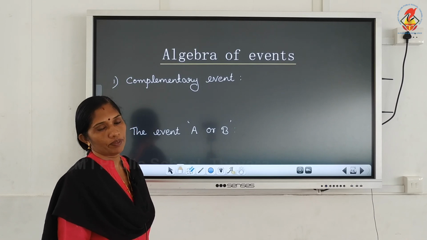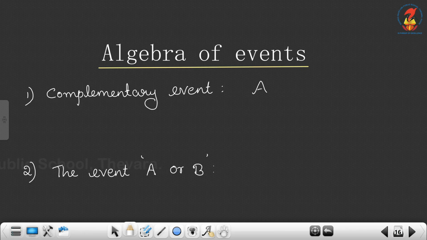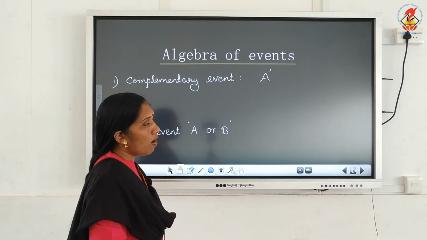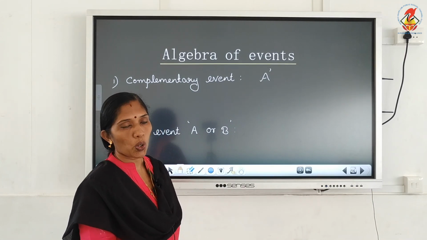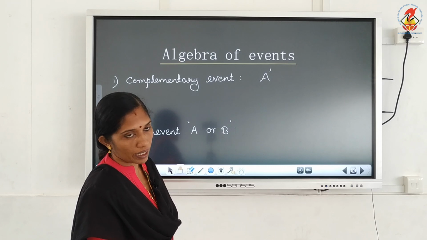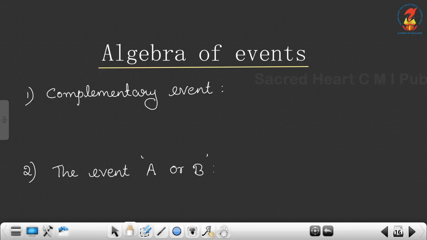Complementary event. Complementary event means to every event A there exists an event which is complement to this A. The symbol is A dash, or another word we use is not A. Not A is also the complementary event to A. For example, the same experiment we can consider. Consider the experiment of rolling a die.